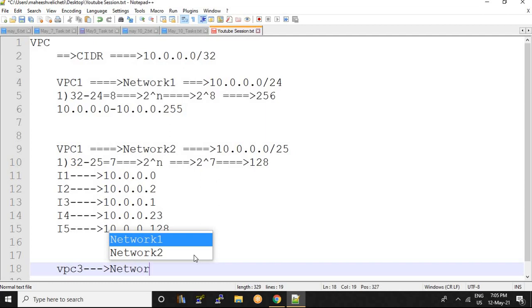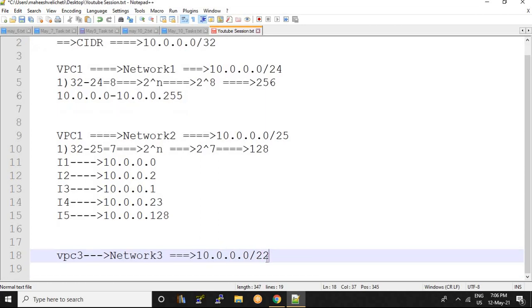And this network 3 is having a CIDR notation of 10.0.0.0/22, I am assigning 22. Remember one thing, whenever this value is increasing, the number of IPs will get decreased, and whenever this number is decreasing, the number of IPs will get increased.